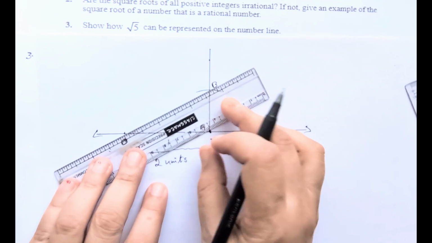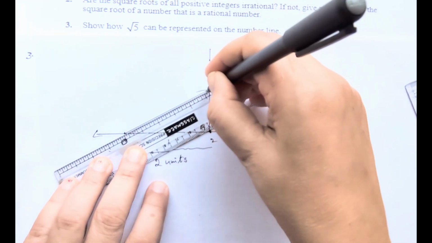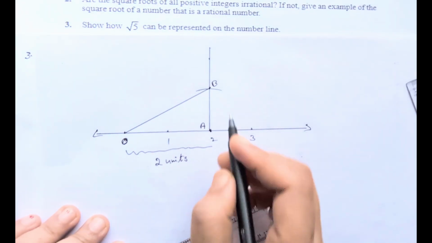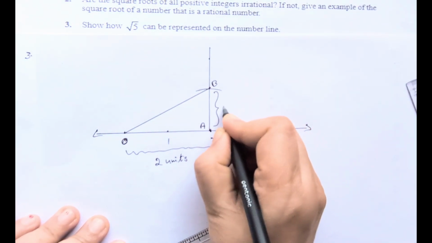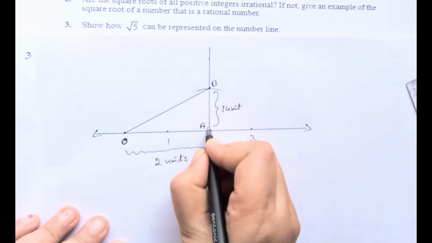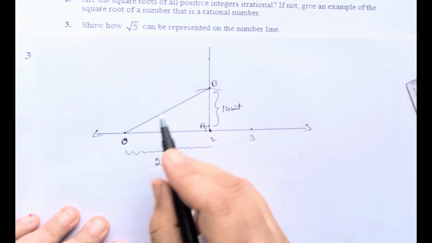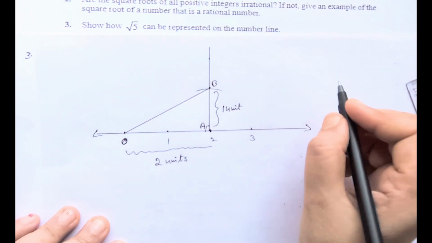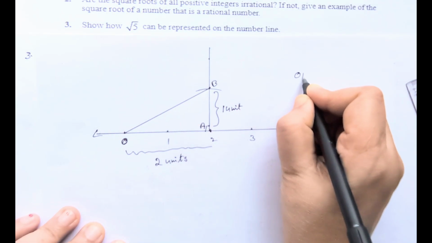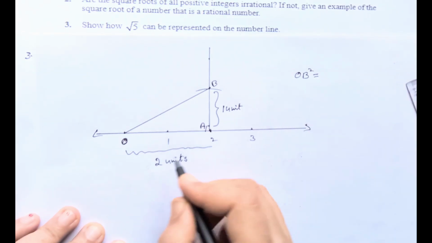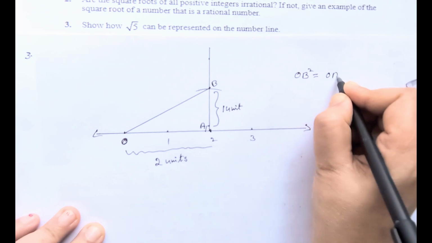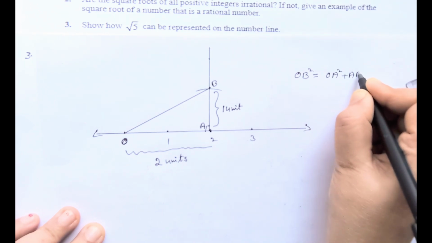When you are joining O and B, now you can see this is 2 units, and this part we have taken is just 1 unit. According to Pythagoras, this is a 90 degree perpendicular, so you are getting a right angle triangle. By Pythagoras theorem, we can write OB square is equal to hypotenuse square is equal to base square plus altitude square. That means OA square plus AB square.